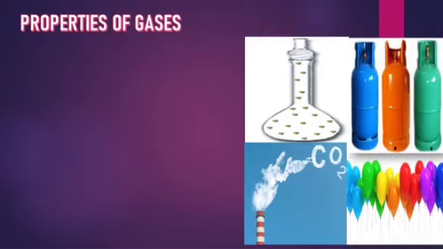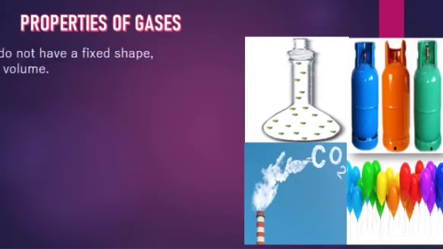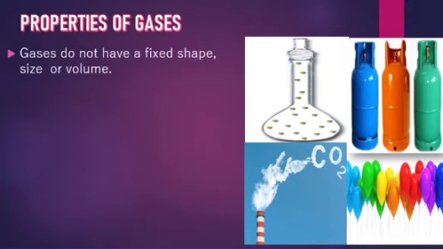We move on to the properties of gases. Gases do not have a fixed shape, size, or volume. So, just like liquids, gases also do not have fixed shape or size, and they don't have volume either. Liquids have definite volume, but gases don't have volume also. They don't have fixed shape, they don't have size or volume.